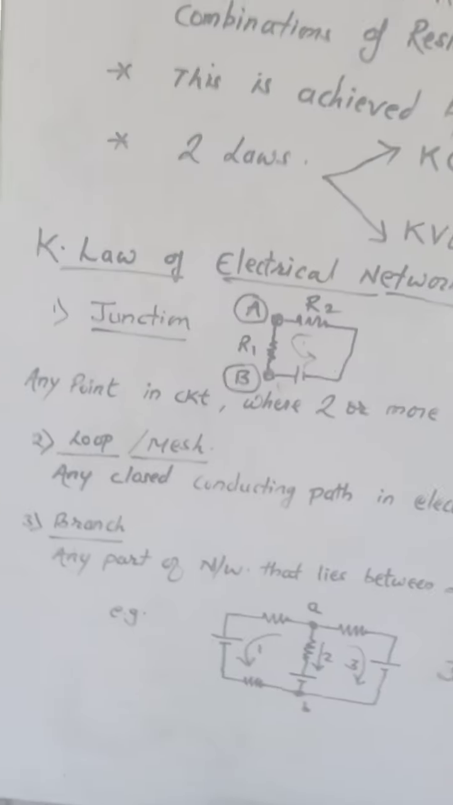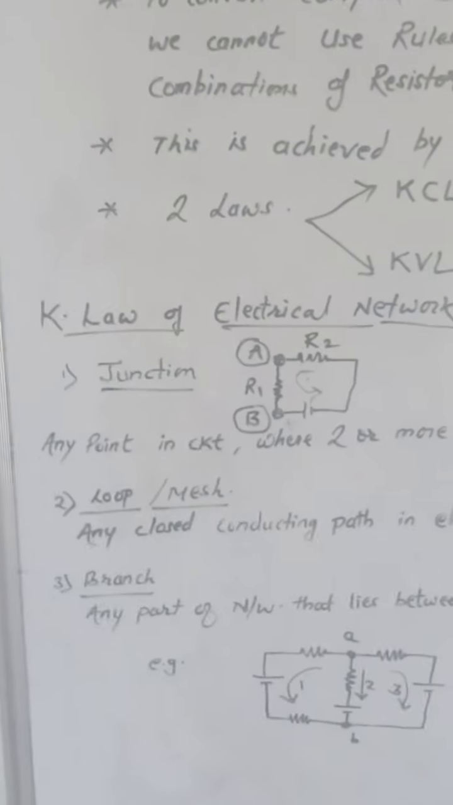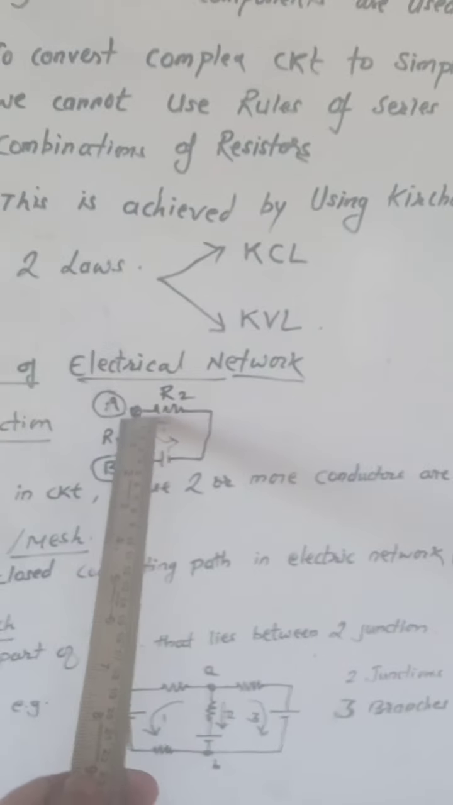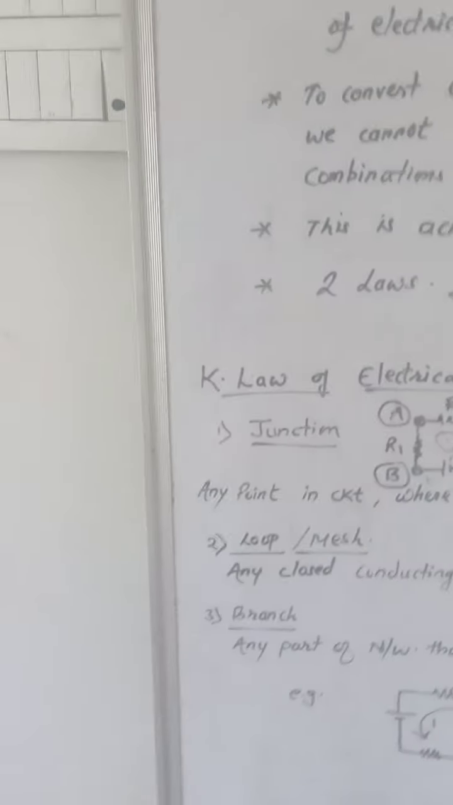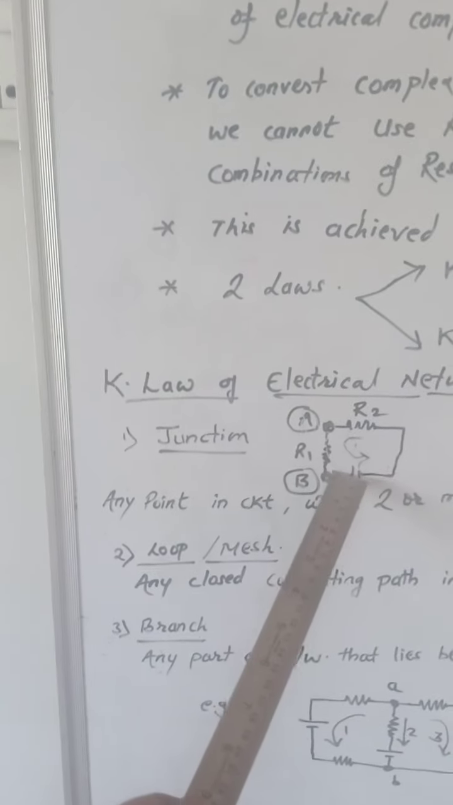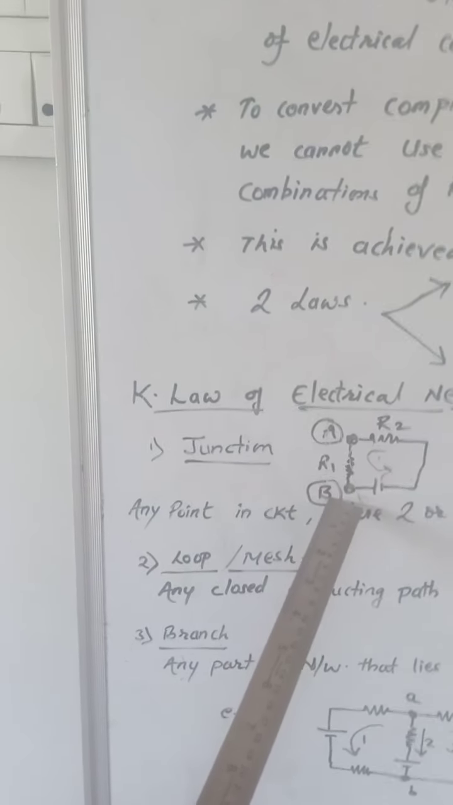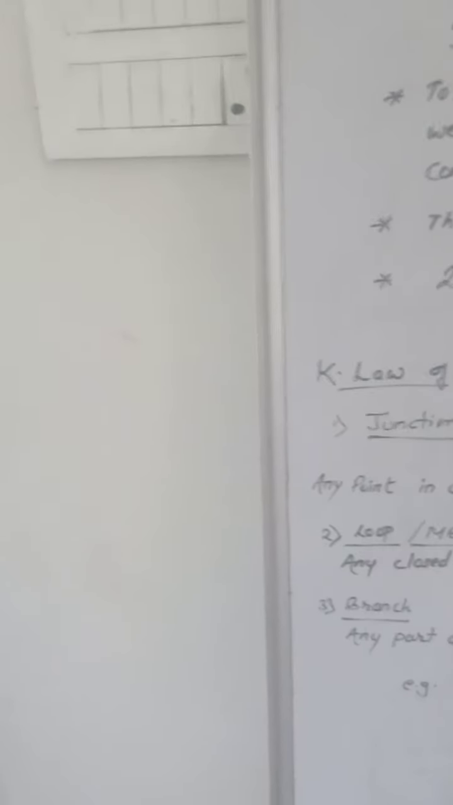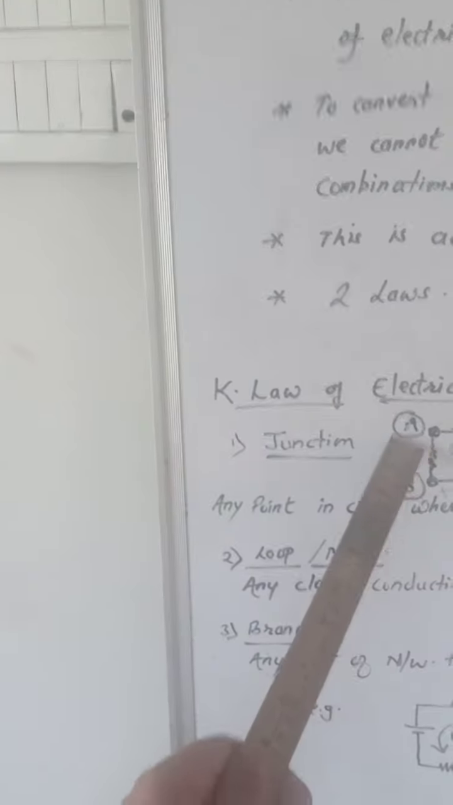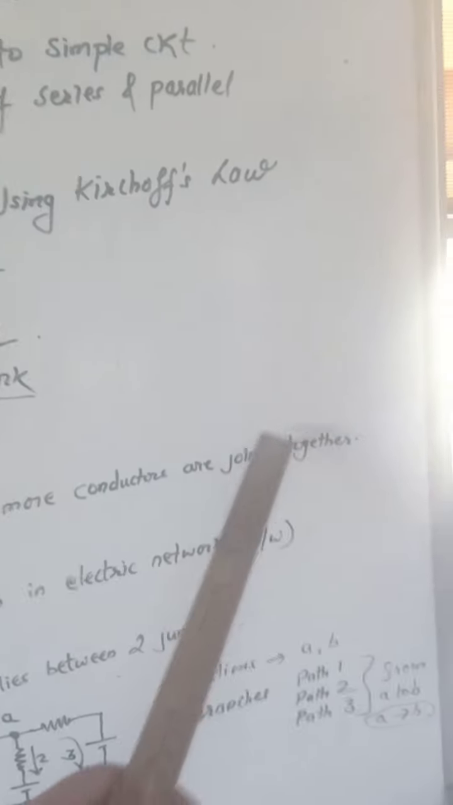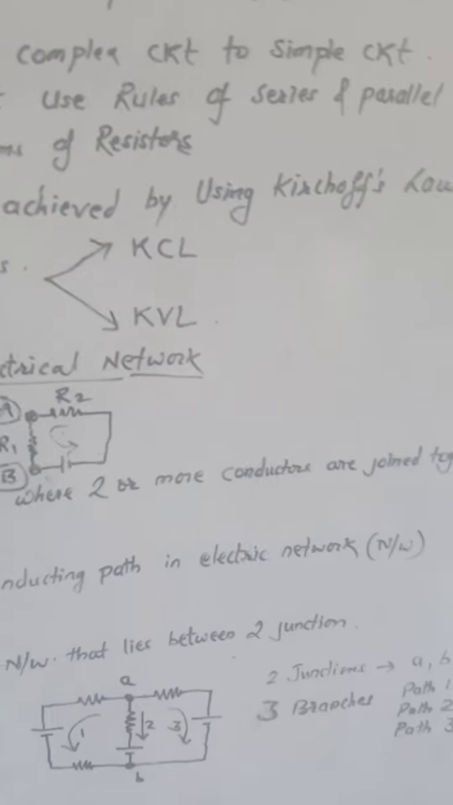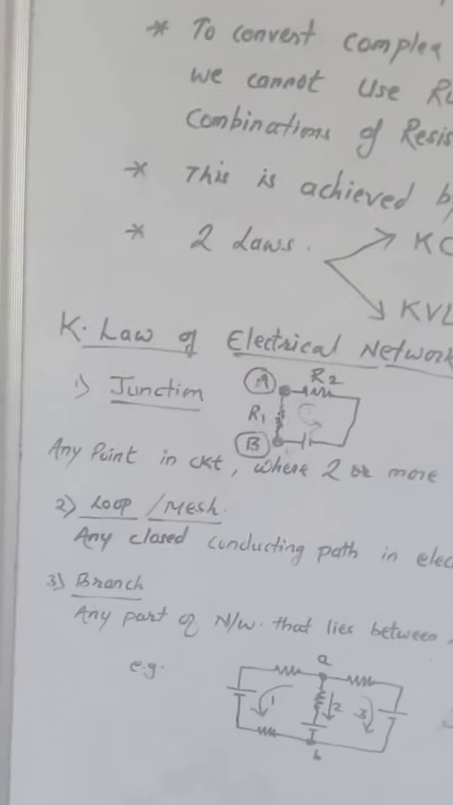And when they are connected by wires, if R1 and R2 are connected together, this point A is called the junction. When you connect the battery E and R1, then B is also called a junction. So any point in the circuit, here A and B, where two or more conductors are joined together, is called a junction.